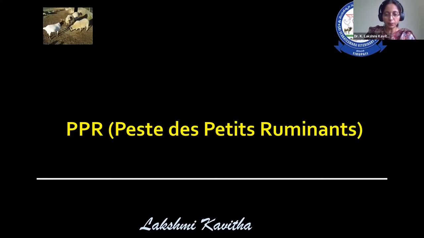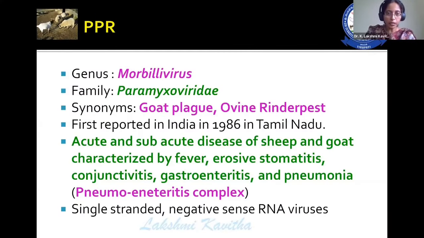PPR. This is Peste des petits ruminants. This is the one which is caused by an RNA virus, but it is not as unstable as that of bluetongue; it is a little bit stable compared to that of bluetongue. The synonyms for this are goat plague and ovine rinderpest, and this was first reported in India, in Tamil Nadu.